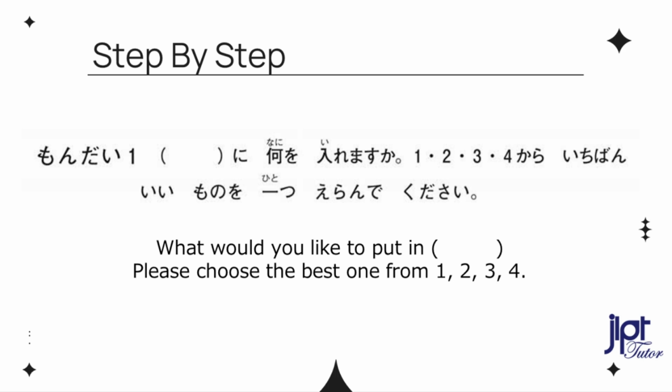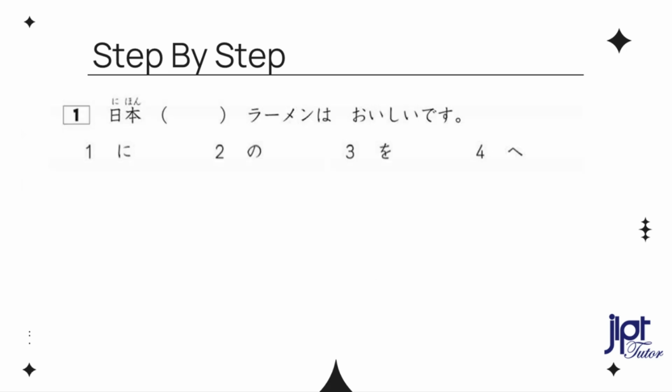問題1、括弧に何を入れますか ?1、2、3、4から一番いいものを一つ選んでください。 In the test, you have to choose the best answer. Let's go to question number 1. You can pause the video and try to do it yourself, then let's check the answer.